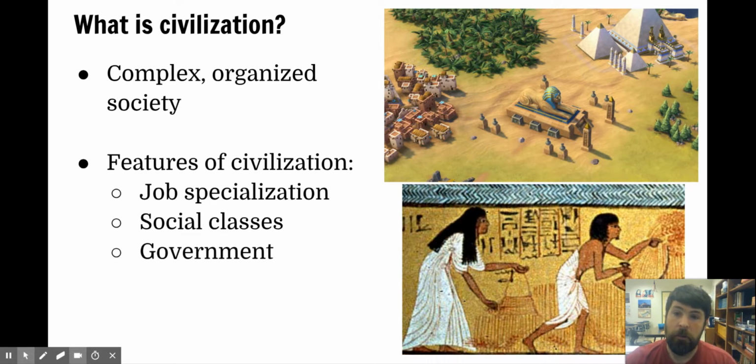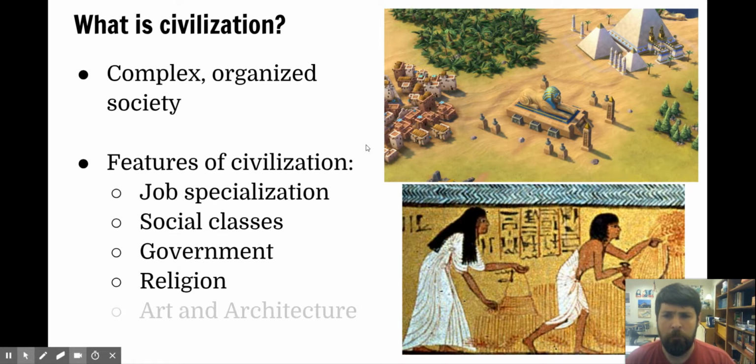Government, organized government, creates laws, runs armies, and basically keeps society organized. Religion is based on people's beliefs about the way that the world works, particularly with a spiritual dimension to it. Frequently it connects to an afterlife.